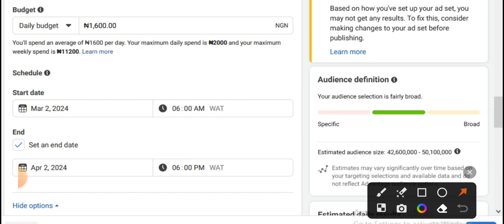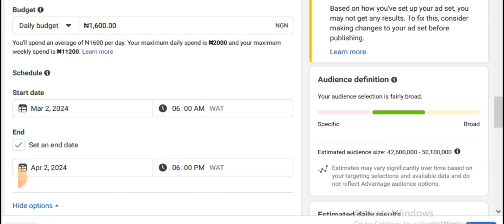The next thing is I set an end date. The end date I set is usually 30 days. Even though I want to run it for a week, I set it to 30 days, because if I set the end date as a week, I won't be able to change it later. But if I set it as 30 days, I can easily stop it and easily start it. That's the way I set up my ad.